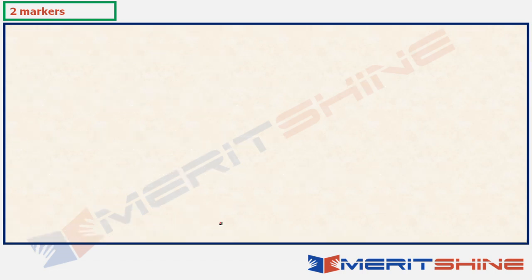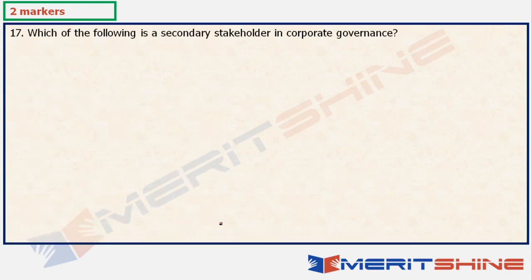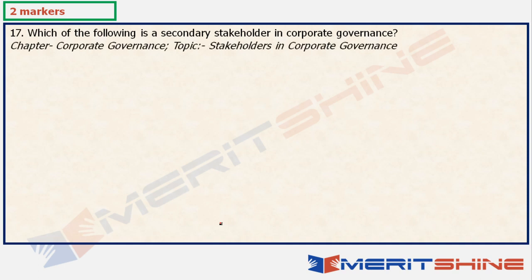Okay, chalo. Next 2-marker question, question number 17. Which of the following is a secondary stakeholder in the corporate governance? Again, corporate governance topic, chapters, topic, stakeholders in corporate governance. Now this is something that's not present in the syllabus. It's not mentioned in the syllabus, but you have questions from here. So again a question, from 12 to 17 we came across a question which is not specifically mentioned in the syllabus, but it is there.